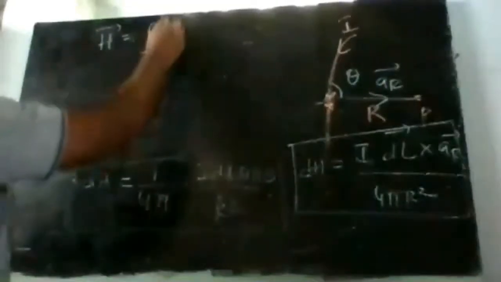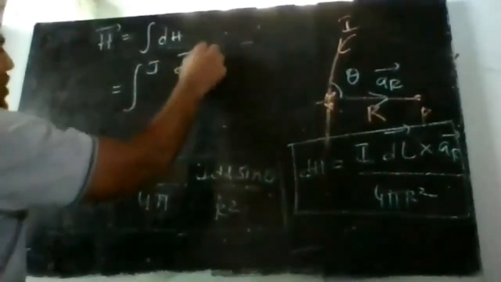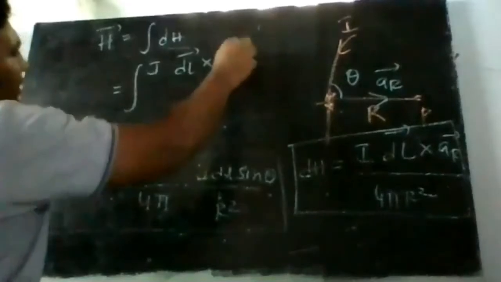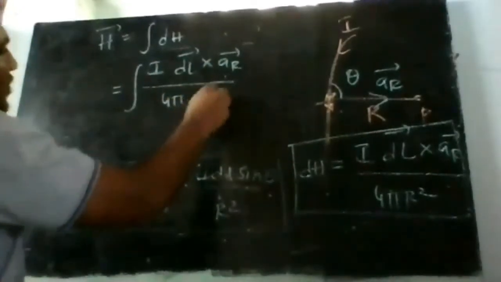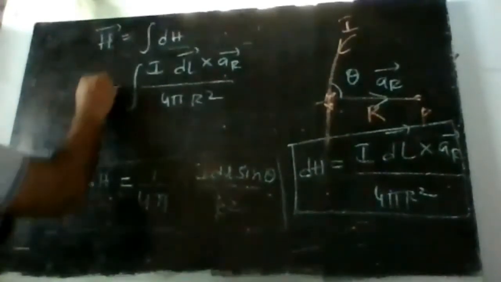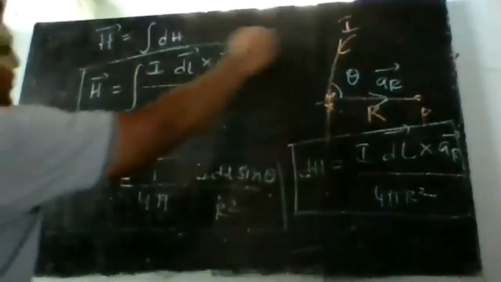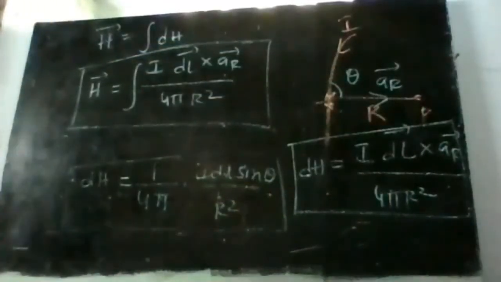So h bar is equal to integral dh, which is equal to integral I dl bar cross ar bar divided by 4 pi r square. This is what we call the Biot-Savart's law equation for magnetic field intensity due to the line conductor at the point p.